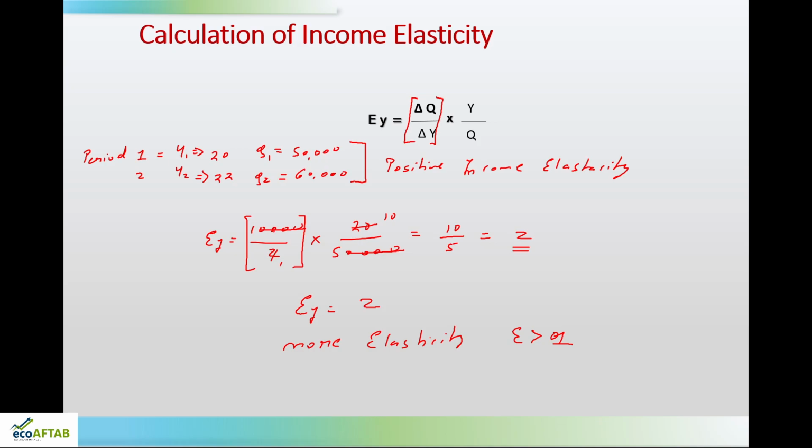is positive, 10,000 is plus and even 2 was plus. So, when this is positive, it is called a positive slope. If this would be reverse, then we would be speaking about inferior goods and there it would be having a negative slope. So, friends, with this we conclude income elasticity of demand. In my next class, we will take up cross elasticity of demand.